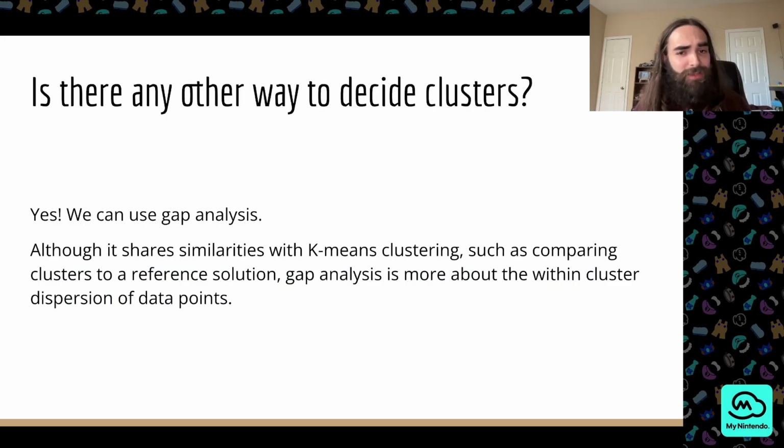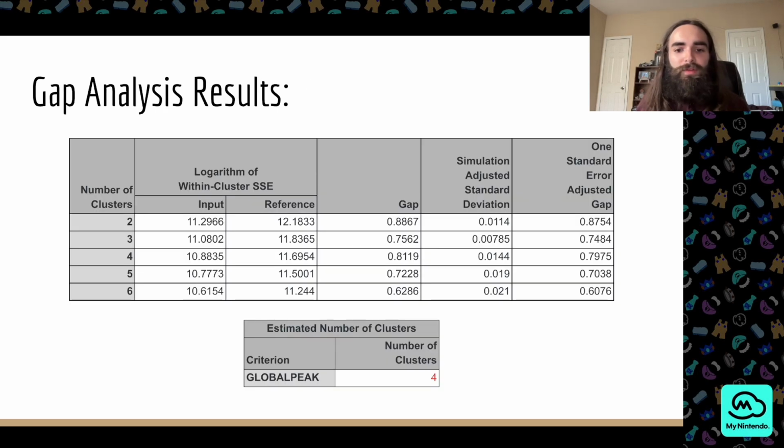Are there any other ways to describe clusters? Yes, we can use gap analysis. Although it shares similarities with k-means clustering, such as comparing clusters to a reference solution, gap analysis is more about the within cluster dispersion of data points. So let's look at our gap analysis results. From here, we can see that it is also recommending that we use 4 clusters. So that's great. It verifies our results from before.